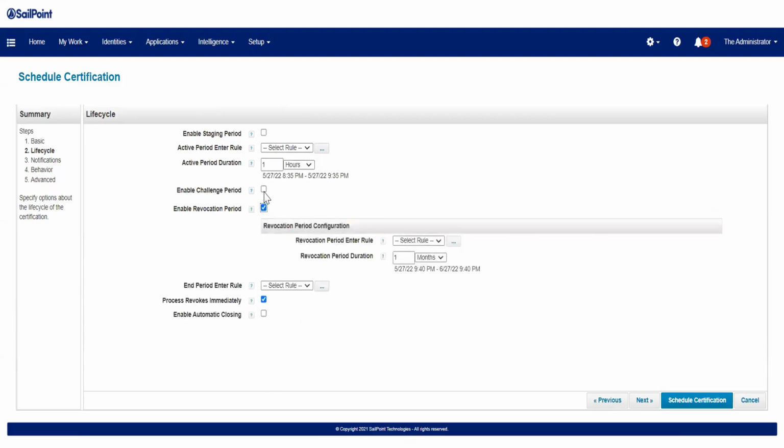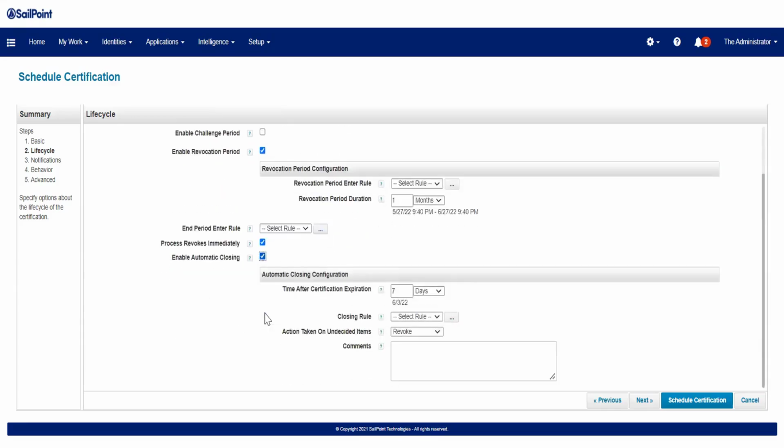And for the automatic closing, you have an option. Let me see that. Yeah, enable automatic closing. This is the one. Let's say the manager is not taking action on the access review, so you can configure what you want to perform. For example, if the manager is not taking action, I want to automatically close the certification with the revoke action taken on undecided items. You can select revoke and you can put a message here: the manager is not taking action, we are revoking user access.